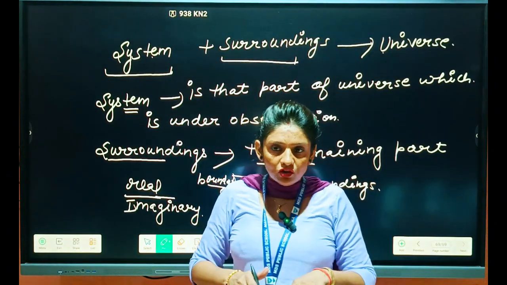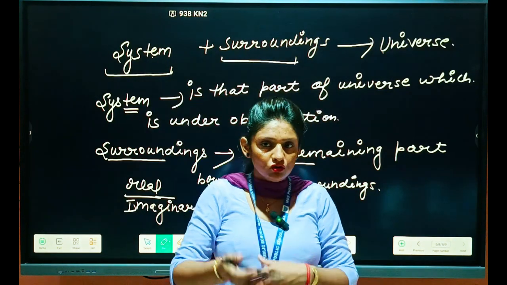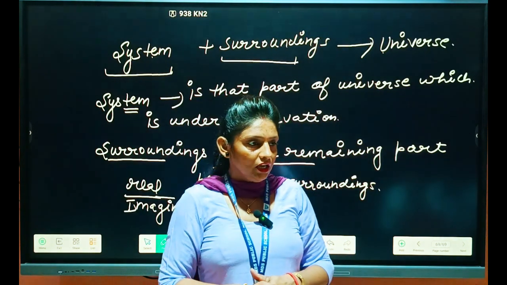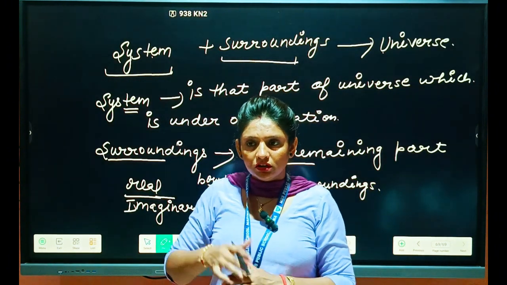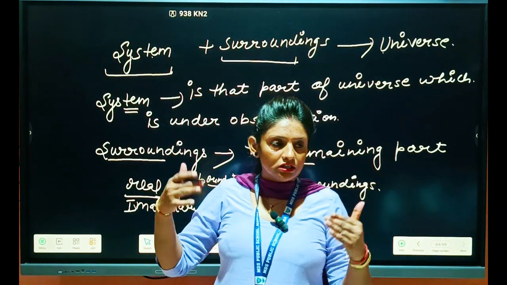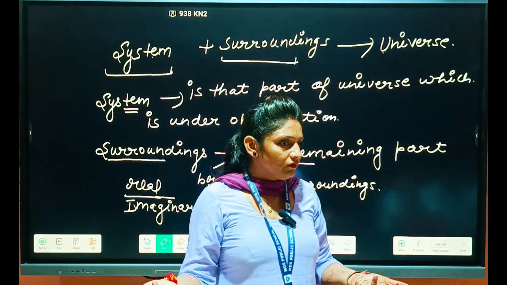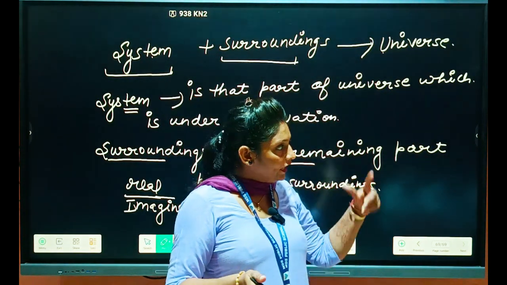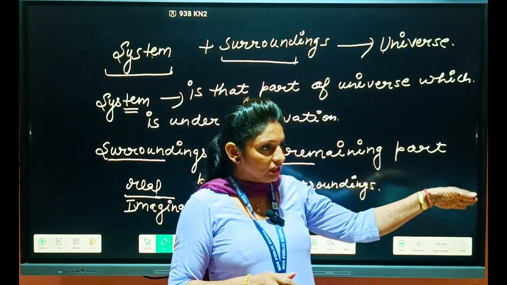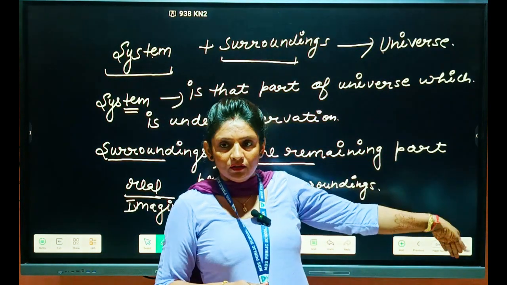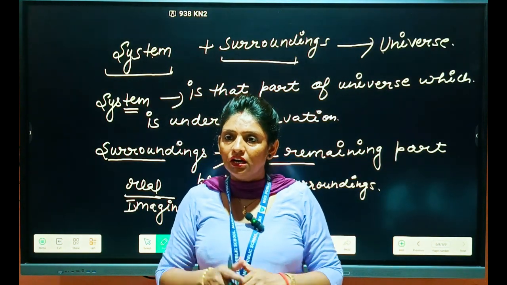So here, because we are observing this room only, this room is the system for us, and the remaining part is the universe. That room is also surrounding for us. This room and that room are separated by this wall, so this is working as the boundary.